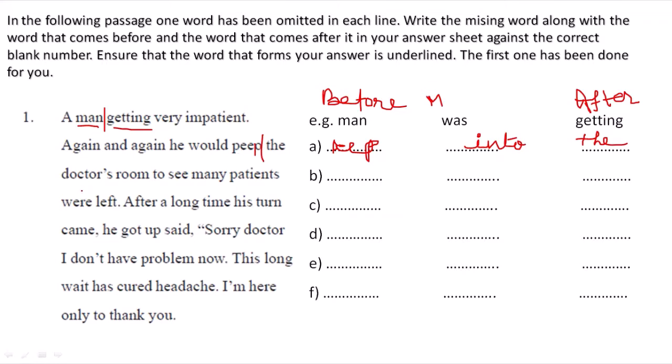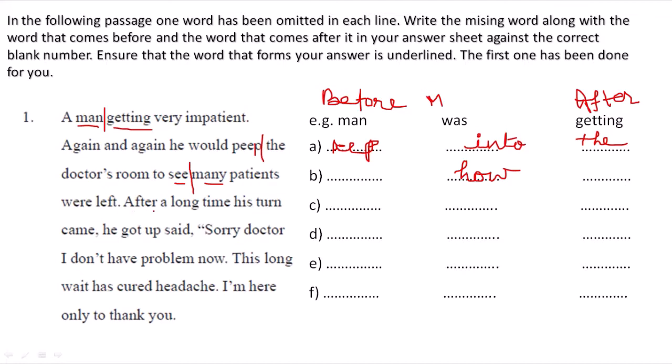Clear? In the next: doctor's room to see many patients. Here the missing word is in: see how many patients. So the before word is see, afterward is many, and the missing word is how. You have to fill it in.